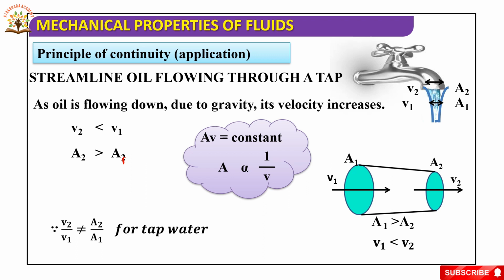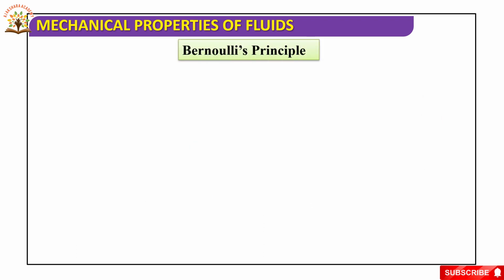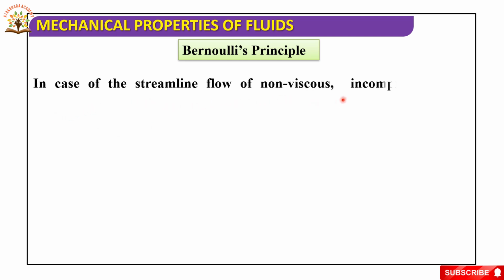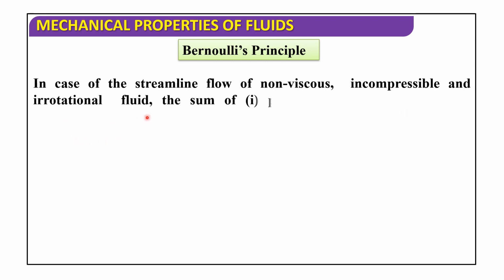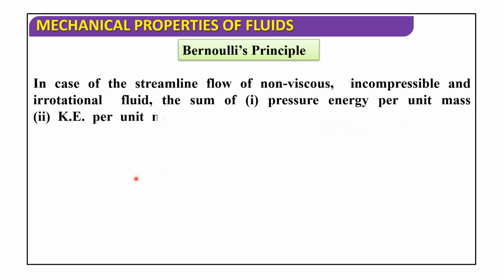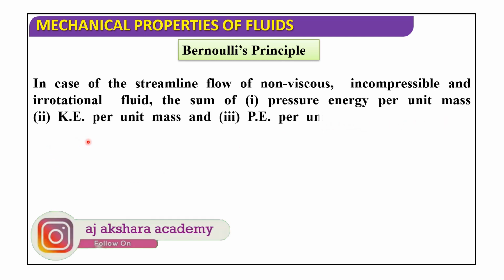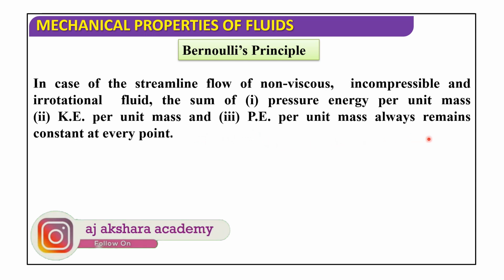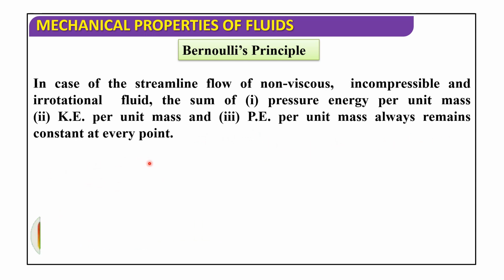Okay. Next. Now we'll discuss Bernoulli's principle. In case of the streamline flow of non-viscous, incompressible and irrotational fluid, the sum of first one pressure energy per unit mass, second one kinetic energy per unit mass and third one potential energy per unit mass always remains constant at every point.